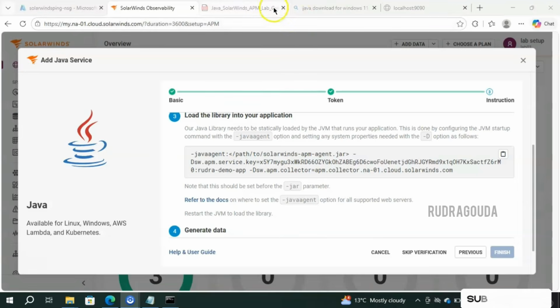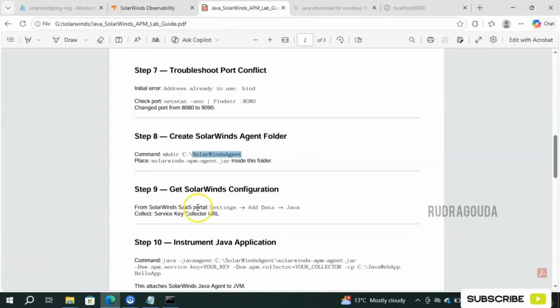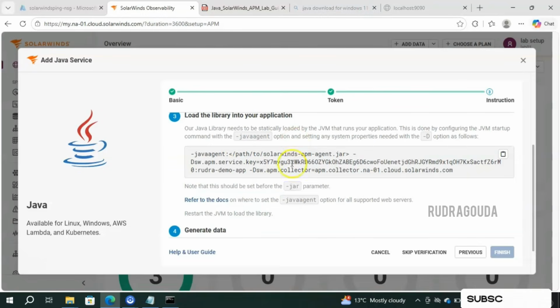So after that, what is the next command? Anyway, our website is working as expected, so I'll go for the next command. Create a SolarWinds agent folder, that is completed. Then get the SolarWinds configurations. Okay, it is already done. I went into the settings, add data and Java. So we are already in this particular screen.